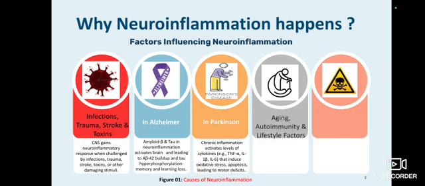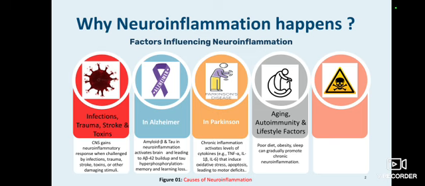Next is old age, autoimmunity and lifestyle disorders. A poor diet, obesity and lack of sleep gradually promote neuroinflammation. Then there is toxicity and environmental stressors: if you are working somewhere where pesticides or heavy metals are used, these basically disrupt proteins, cause aggregates and lead to neuroinflammation.